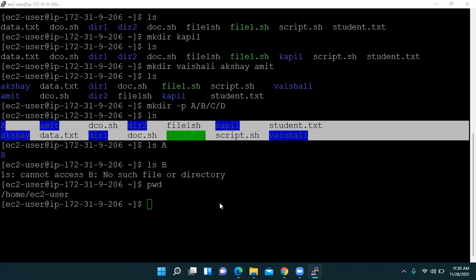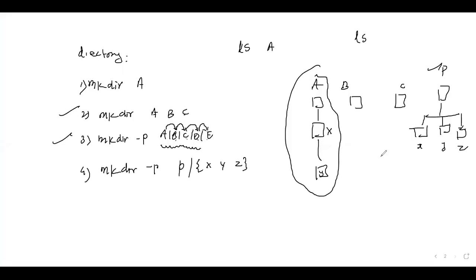Now there is a cd command also. See, we have EC2 user, and in EC2 user there is Amit, there is Kapil, there is Akshay, and all that data which we have created. Now here B is not located. Where is B? B is inside A. So in order to access B, you have to give a path like this: ls, and then we write A, then B, and check out the content.